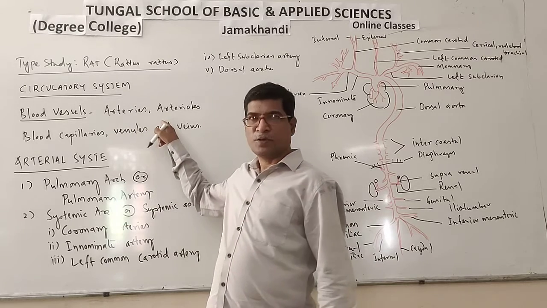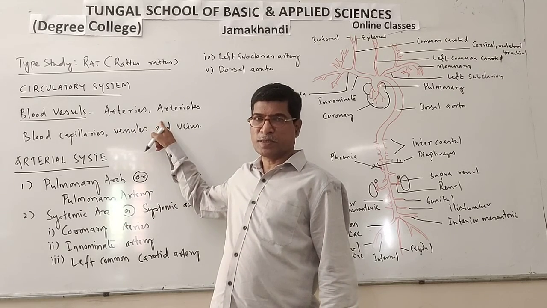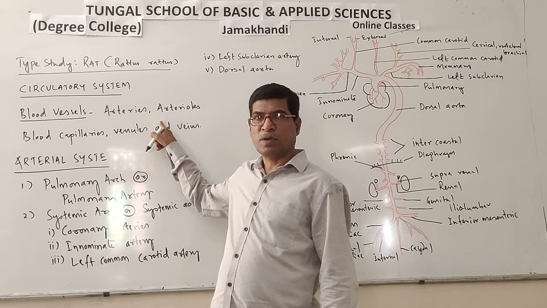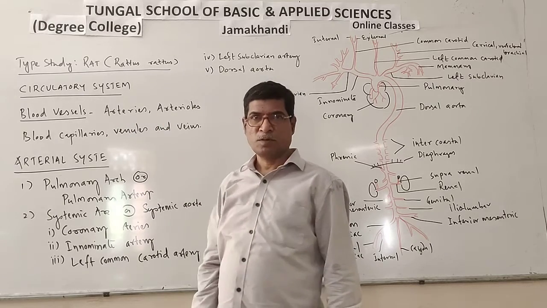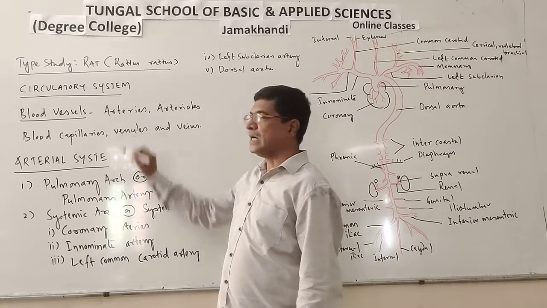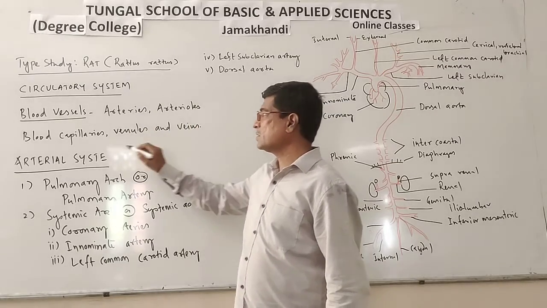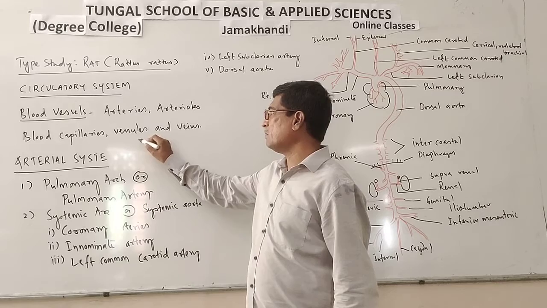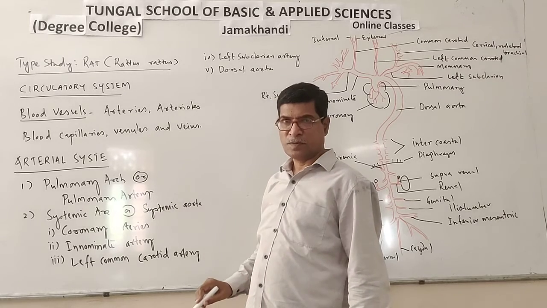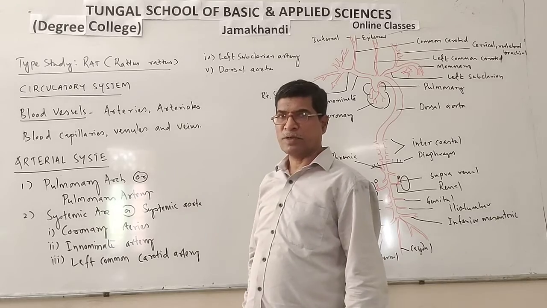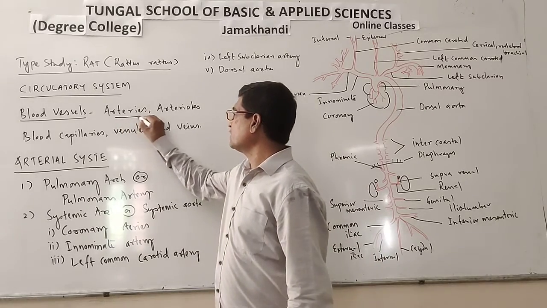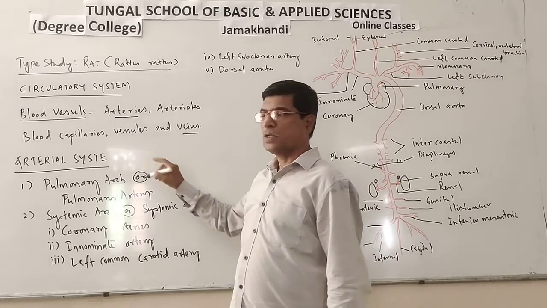Blood vessels are the tubular structures through which blood flows. There are different types of blood vessels such as arteries, arterioles, blood capillaries, venules and veins. Out of these, the most important blood vessels are arteries and veins.